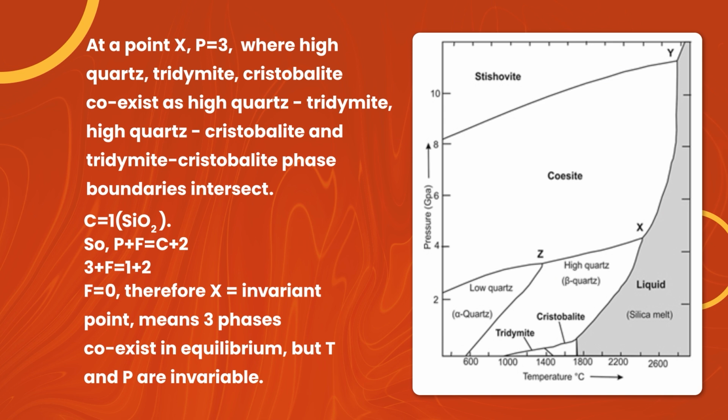So P plus F equals C plus 2. So 3 plus F equals 1 plus 2, F equals 0. Therefore, X is an invariant point, meaning three phases coexist in equilibrium, but temperature and pressure are invariable.